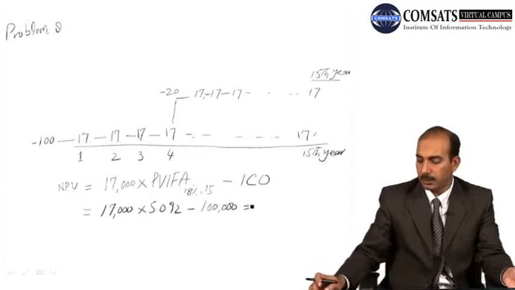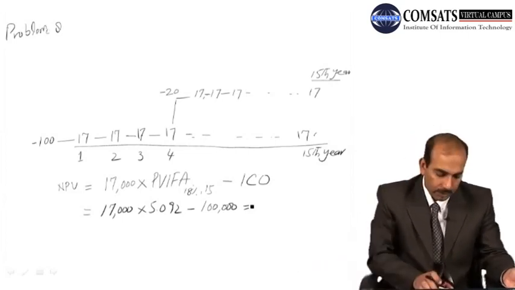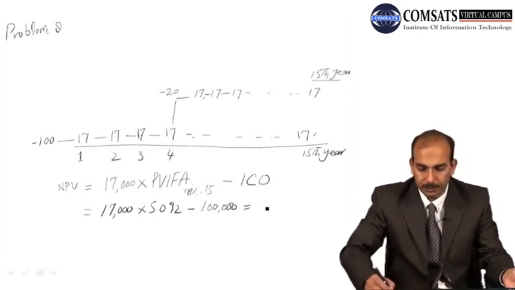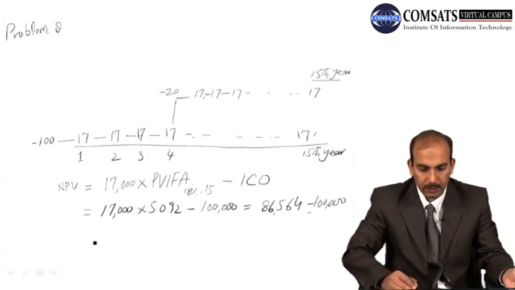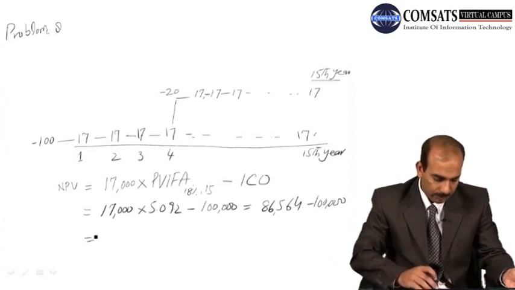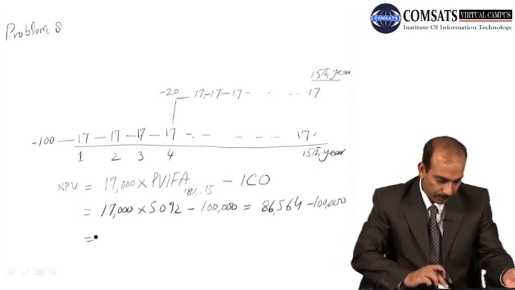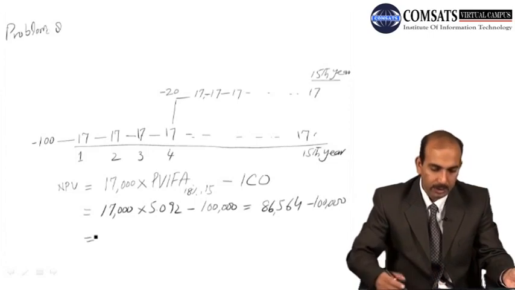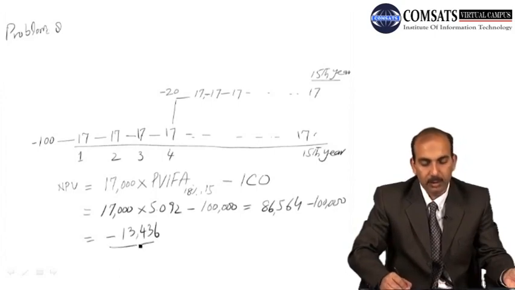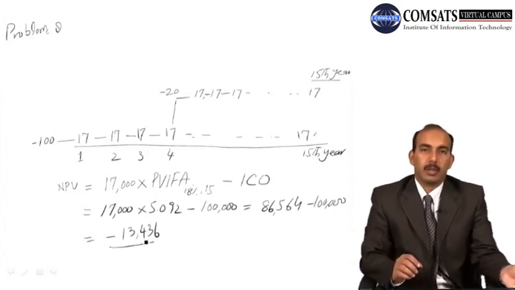So we calculate the net present value equal to 86,564 minus 100,000, the initial cash outflow. The net present value becomes negative 13,436. So you can see here the project is not worth accepting because the net present value is negative.